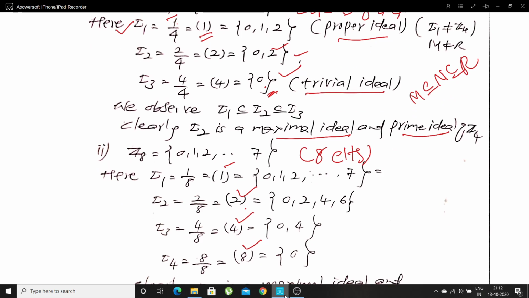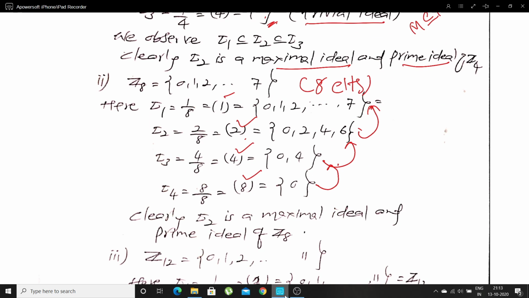I2 is in I1, I3 is in I2, and I4 is in I3 as well as in I2 as well as in I1. Clearly, I2 is a maximal ideal, and we know that every maximal ideal is what? Prime ideal. Therefore, I2 is a maximal ideal as well as the prime ideal of integer modulo 8.